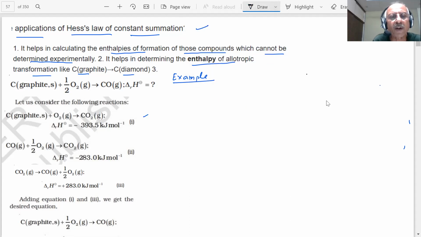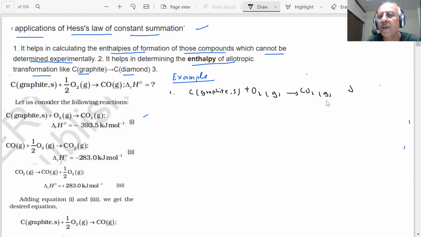What am I given, students? First equation: carbon graphite, solid, plus half oxygen gas gives CO2 gas. Pay attention, students. What is the value given to me? Delta RH1, I'm saying. How much? These values are in kilojoules per mole, students. Minus 393.5. Okay, noted.